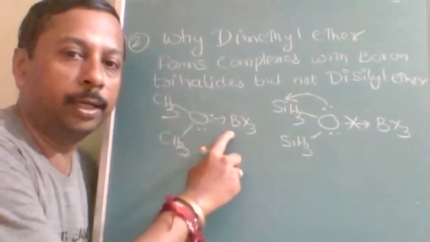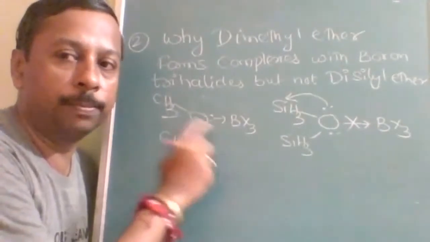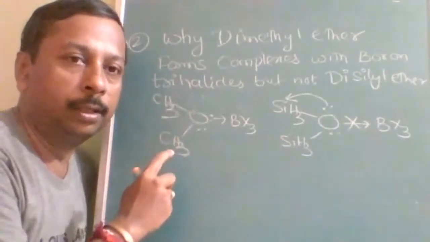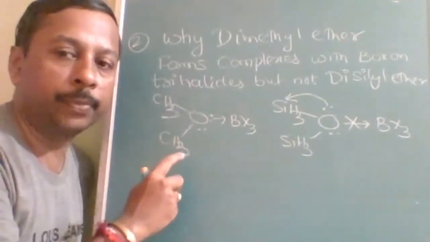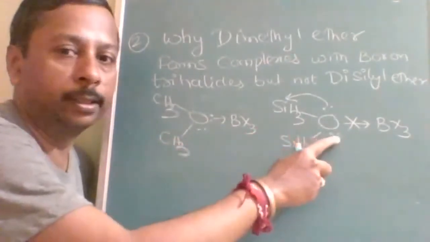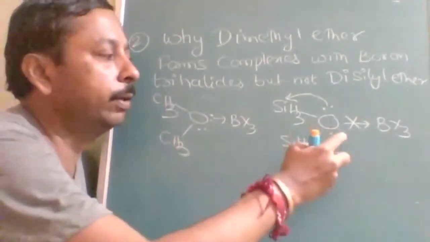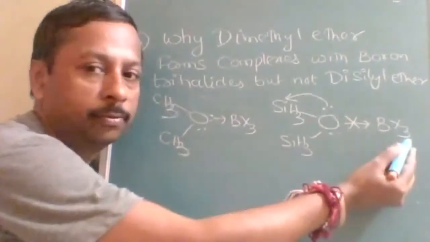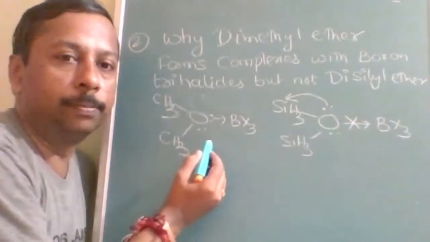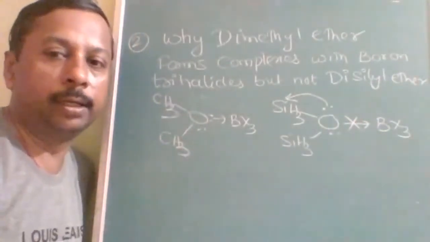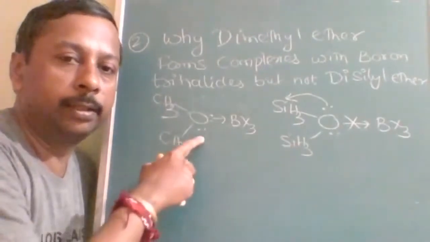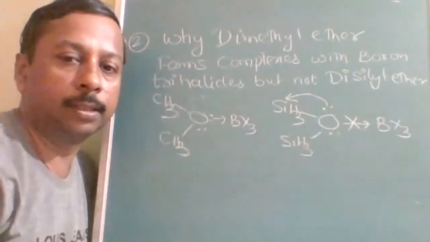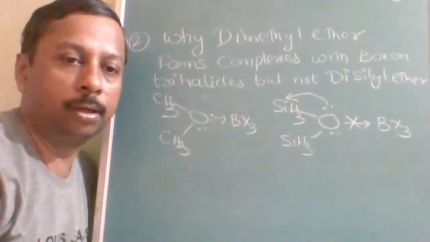Therefore it will donate, since otherwise it would be unnecessary repulsion and instability. Because of back bonding, these lone pairs are less available for donating, and those lone pairs are more available. Therefore this is more Lewis basic and this is less Lewis basic. Is that clear to all of you?